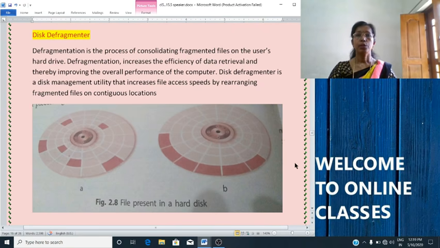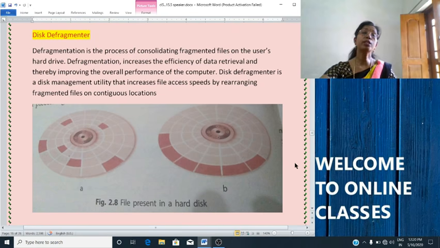So, disk defragmenter is a disk management utility that increases file access speed by rearranging fragmented files together. The disk defragmenter utility scans the hard disk and tries to assemble file fragments so that they may be stored in one location.